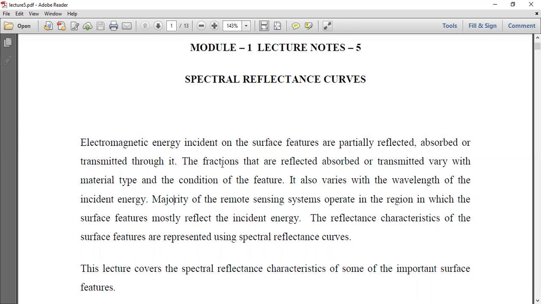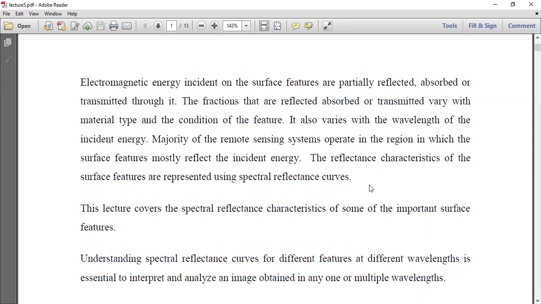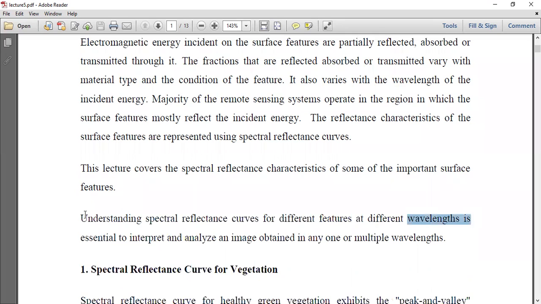The majority of remote sensing systems operate in the region in which the surface features mostly reflect the incident energy. The reflectance characteristics of the surface features are represented using the spectral reflectance curve. So this lecture covers the spectral reflectance characteristics of some of the important surface features. First, understanding the spectral reflectance curve for the different features at different wavelengths is essential to interpret and analyze an image obtained